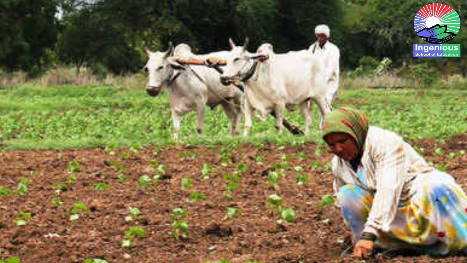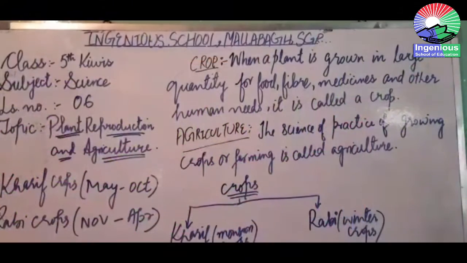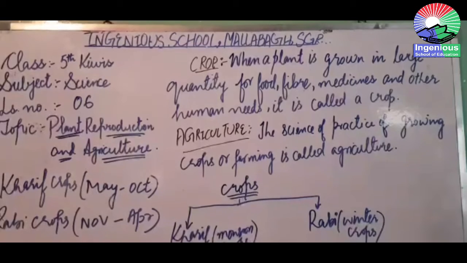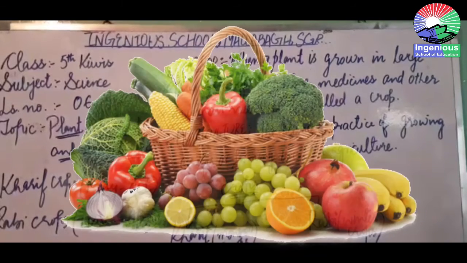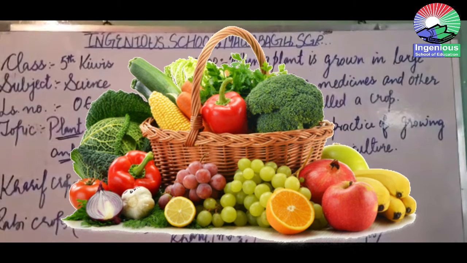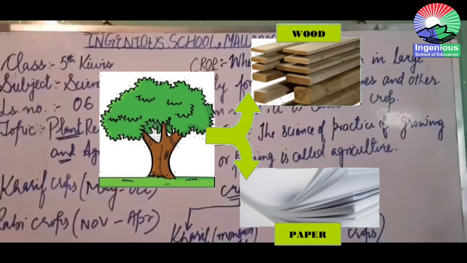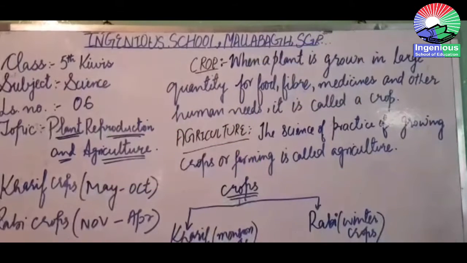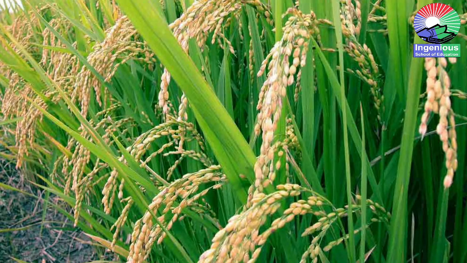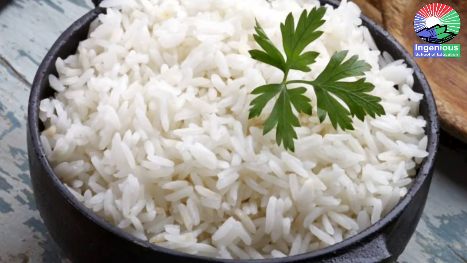Crops and agriculture, okay? My dear kids, as you all know, the plants which we grow are either meant for obtaining food or fiber or medicine, or they have some other purposes. They fulfill other human needs, other human requirements. So what is basically a crop? A crop is a plant which is grown in a large quantity for some purpose, for obtaining food or for getting fiber or for medicinal purpose. Got it? So that plant is known as the crop.